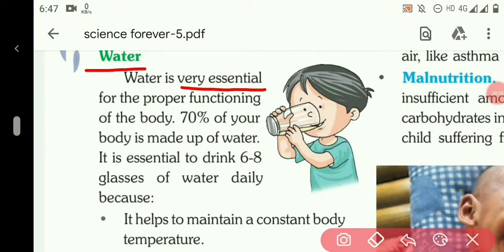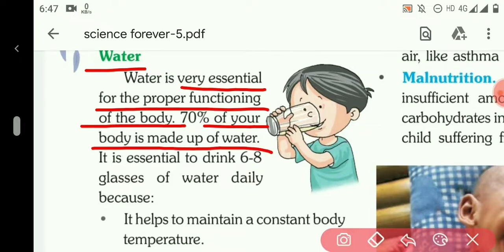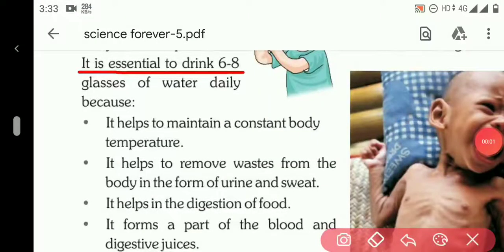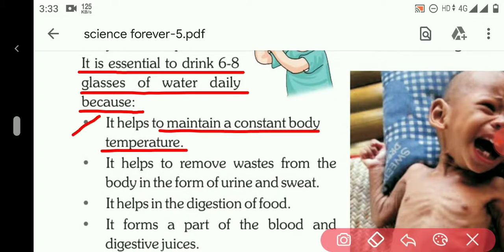It is very essential for the proper functioning of the body, so that our body can function properly. Water is very essential. 70% of our body is made up of water. It is essential to drink 6 to 8 glasses of water daily because, first, it helps to maintain a constant body temperature. Water helps to regulate our body temperature.